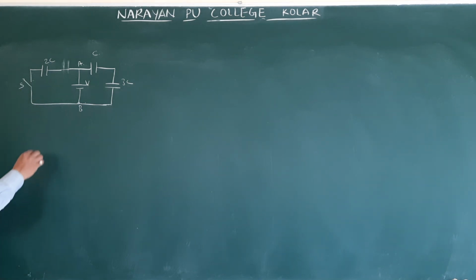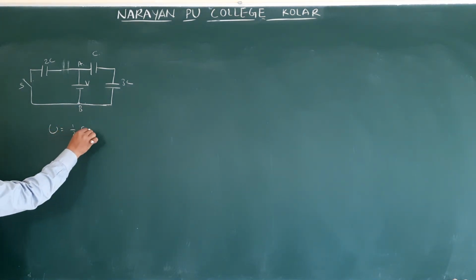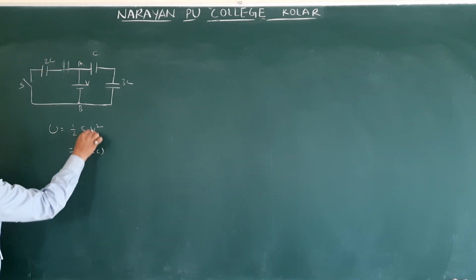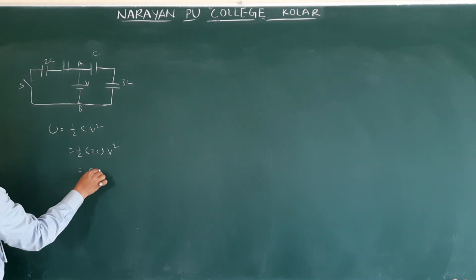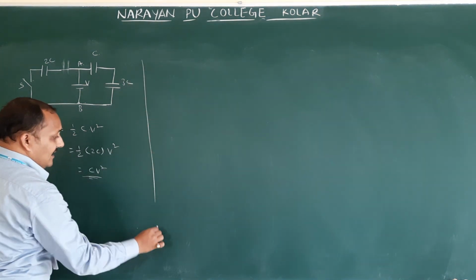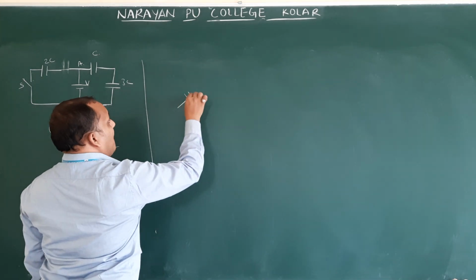This part means the energy stored formula. What is the formula? Half of C V square. C value is 2C, and V is nothing but E, so C V square. Almost the energy stored and the heat energy you will get are the same. Therefore, U is equal to C V square. That is option 2. Next, I gave homework for you. This one.